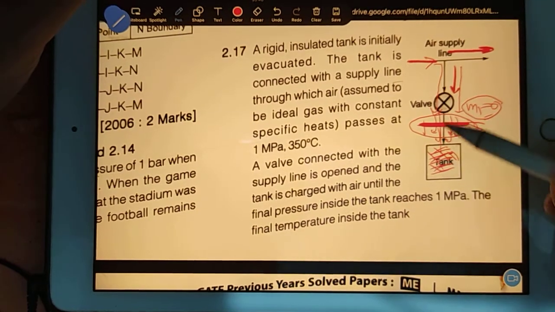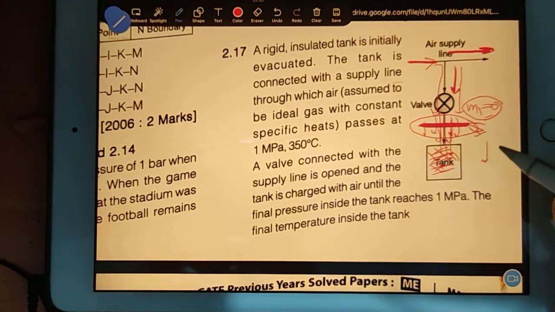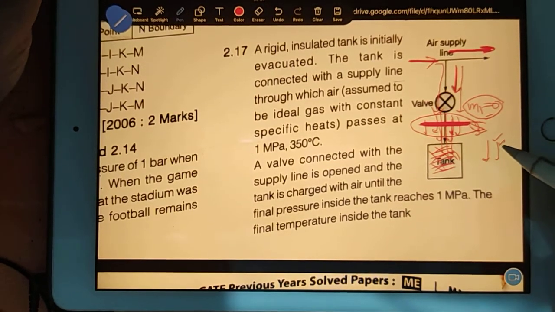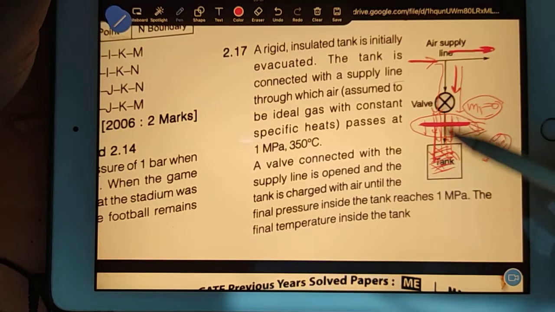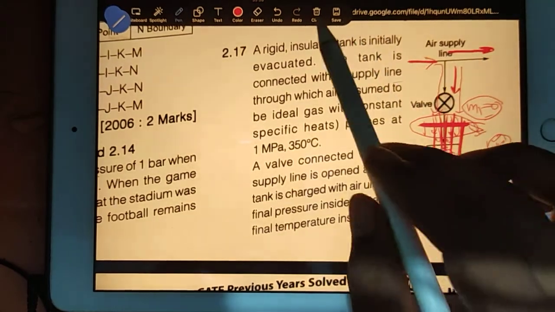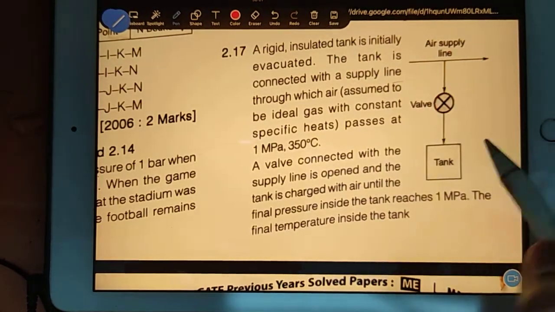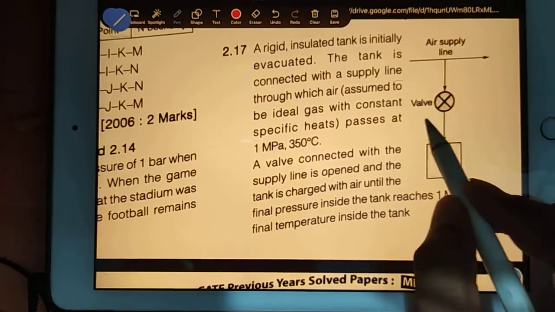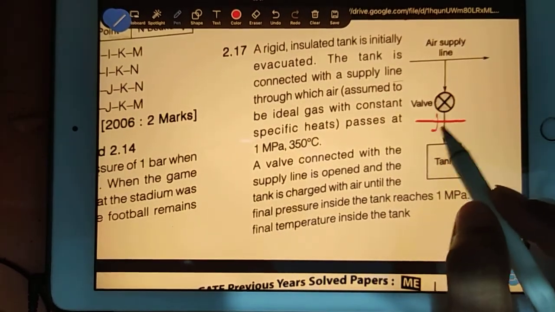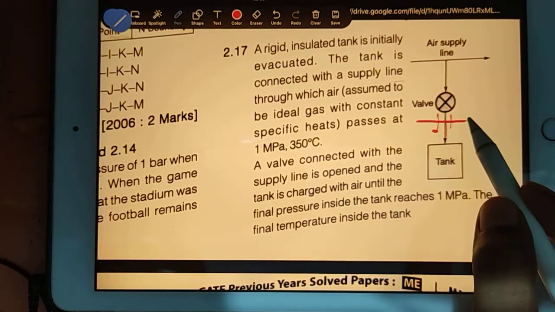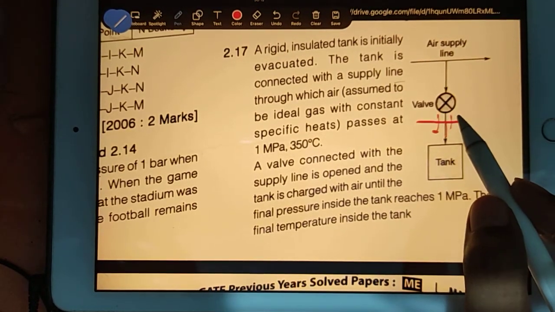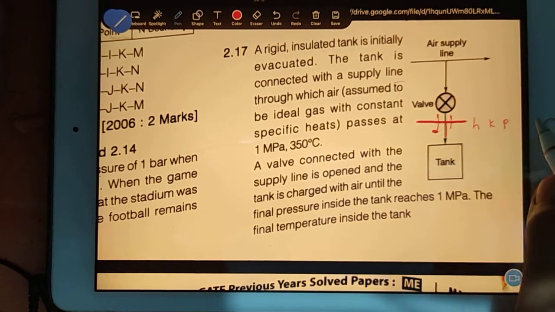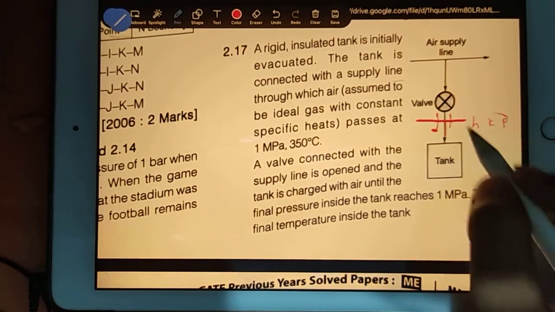Always remember, wherever there is a flow, you have 3 types of energy minimum: enthalpy, kinetic energy, and potential energy. So whoever is coming in the pipe has all 3 types of energy. In the tank our initial mass is 0. At this section some people are passing in the pipe, so they will have 3 types of energies: enthalpy, kinetic energy, and potential energy.